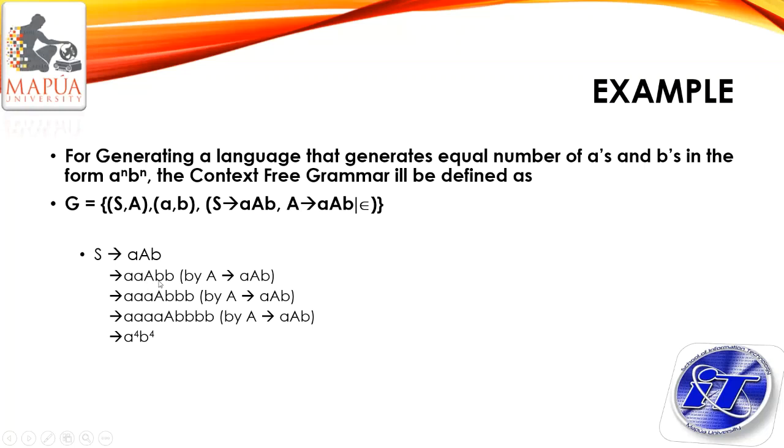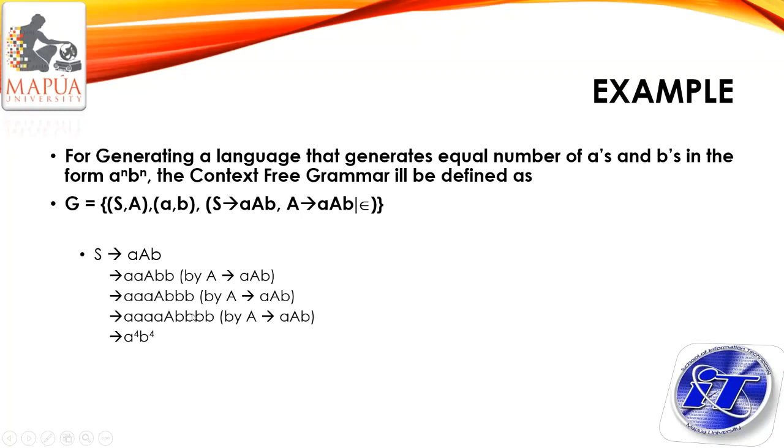The same rule could be applied again to introduce another small a, capital A, and small b to our string. And again, the same second rule could be implemented to replace A. So now we have four a's and four b's. And on the same rule, A could be replaced by an empty symbol, which is epsilon. Therefore, A could be removed. So we have four a's, four b's.